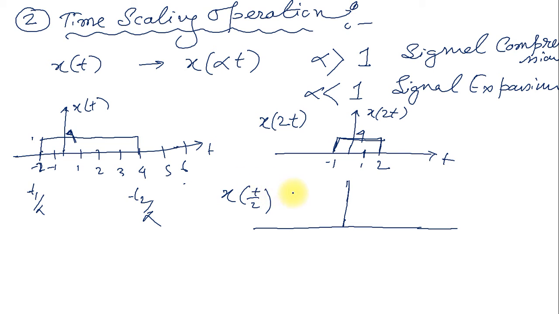If you express 1 by 2 as 1 by alpha, then you can estimate t1 into alpha and t2 into alpha.